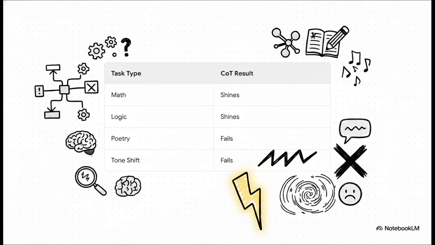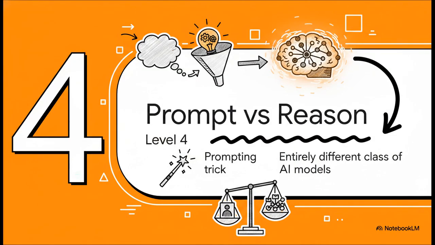Just like our previous technique, chain of thought has a specific time and place. It absolutely shines on multi-step planning, math word problems, logic puzzles, and complex code analysis. But keep in mind, analytical reasoning is literally the worst mode for writing a heartfelt poem or shifting the tone of an email. So only pull out chain of thought when the answer actually requires multiple steps of inference to get to the truth. For creative writing or quick trivia, it's just going to make the response super slow and clunky.